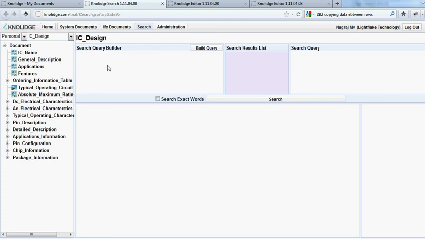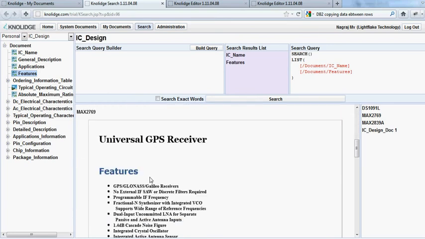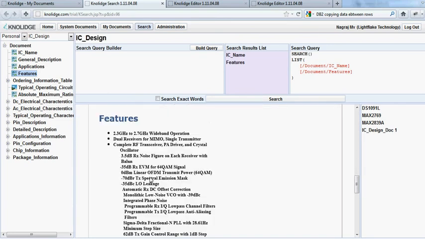Now through these two windows, that is the search query builder and the search results list, we build very sharp and incisive search expressions. Let's start doing that. For example, I want to see the IC name and the features of all the ICs which have been created in my company. Great. So we see, instead of getting the full documents, we got the IC name and the feature sets from all the 4 documents.